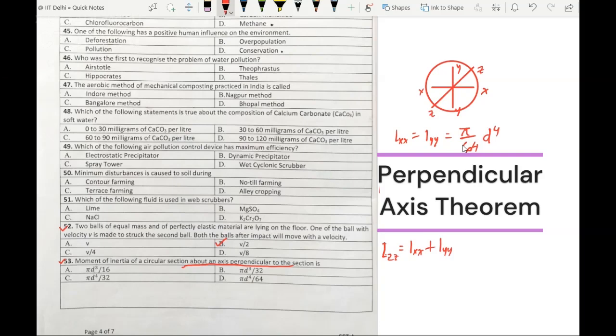Since Ixx and Iyy are equal, so we can write 2 times pi by 64 into d to the power 4. So that is equal to pi by 32 into d to the power 4. So our answer is option C.